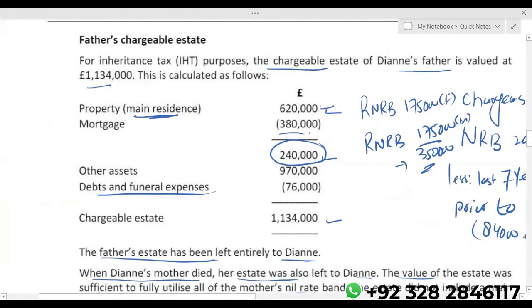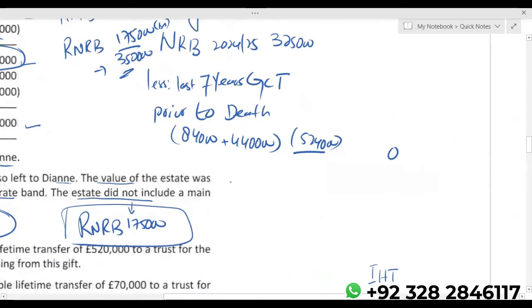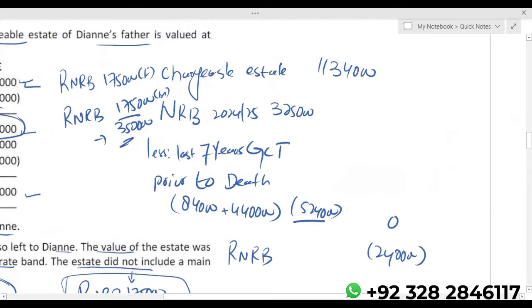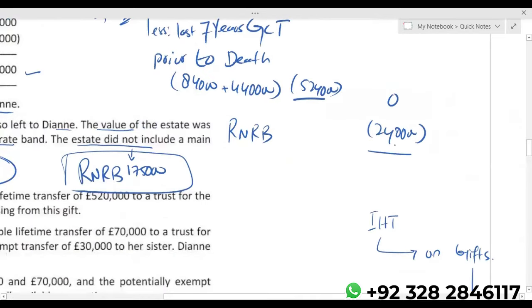We can use a maximum of 240 because the main residence value is 620 less the mortgage. So residence nil rate band will be 240. So 1,134,000 minus 240 will give the taxable amount.